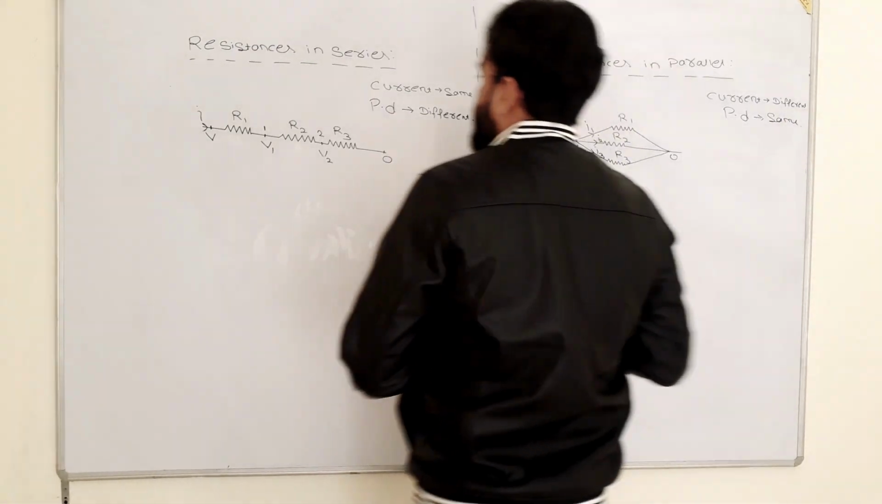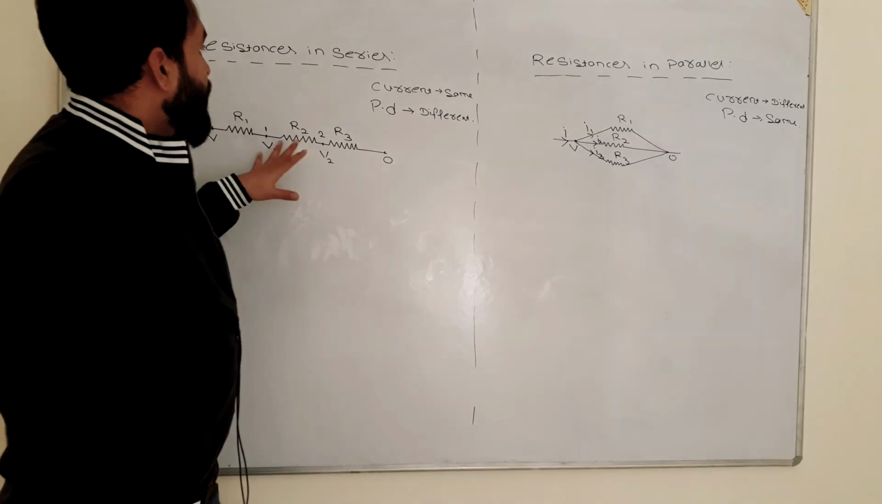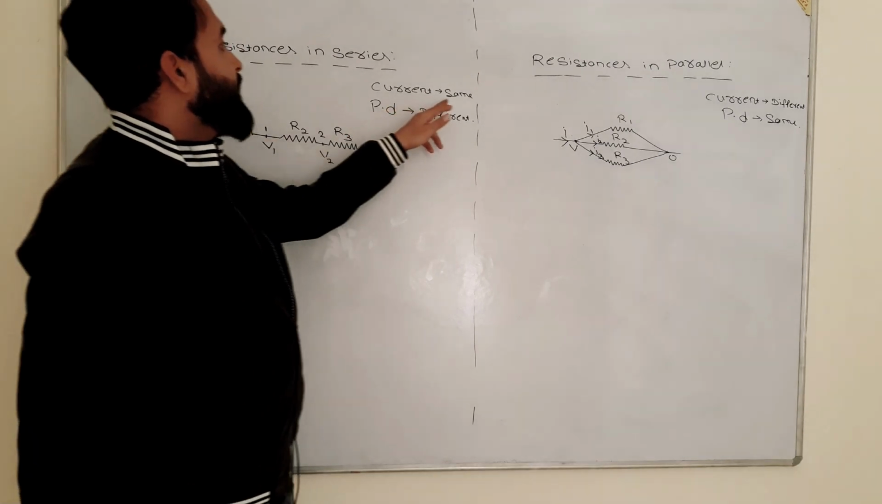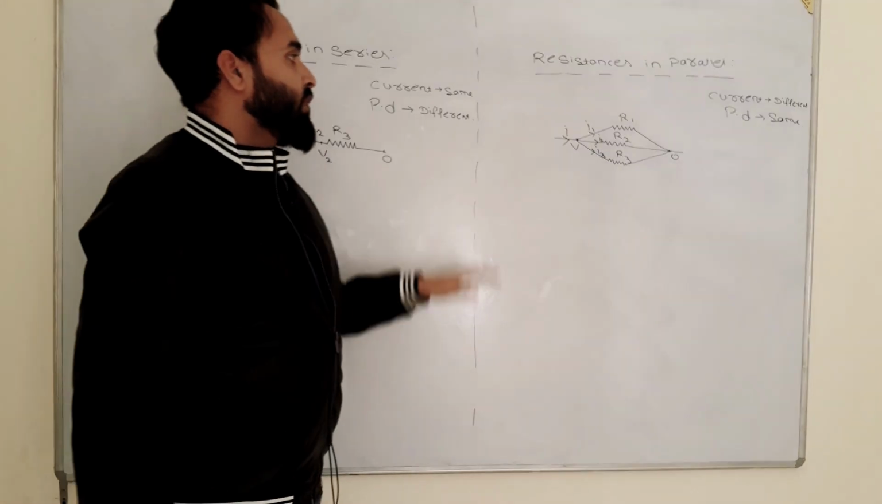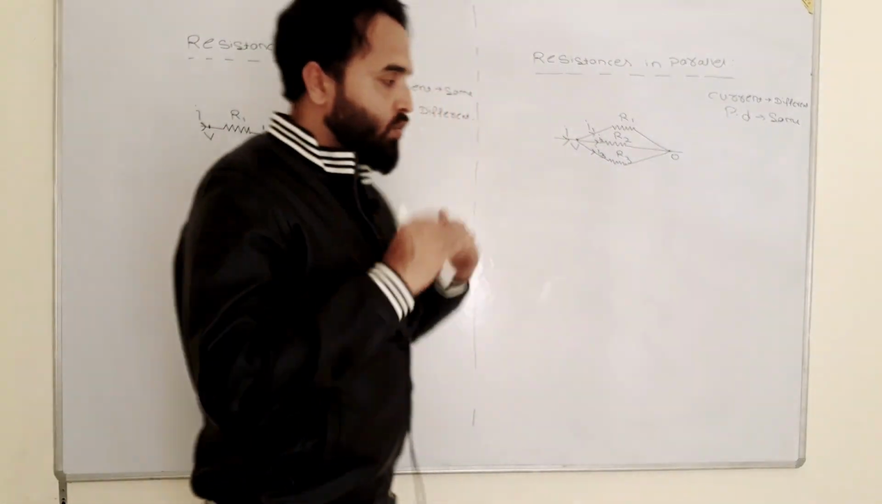So you have 1 mark questions here. If someone will ask you what is the current in series, you will say same for all, potential difference different for all. In parallel, potential difference same for all, and current is different.